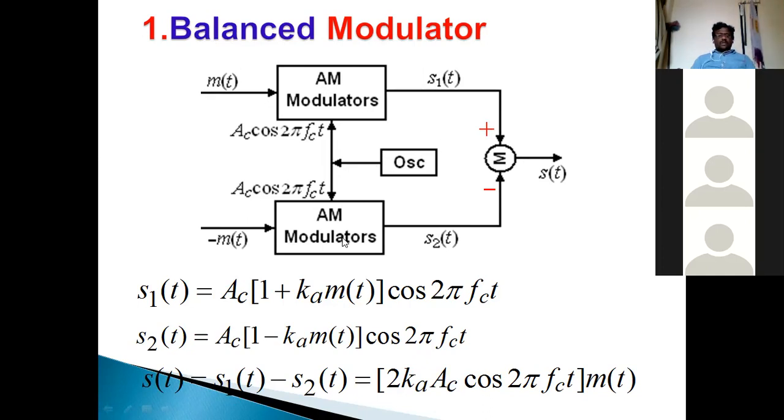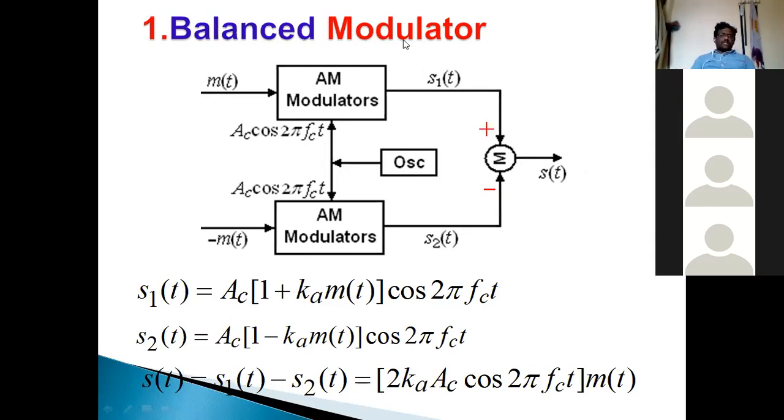The 2 AM modulators are used to suppress the carrier signal. The oscillator is used to generate the carrier input to the AM modulator. The summer is used to add both the outputs of the AM modulators. Then we get the DSB-SC output.